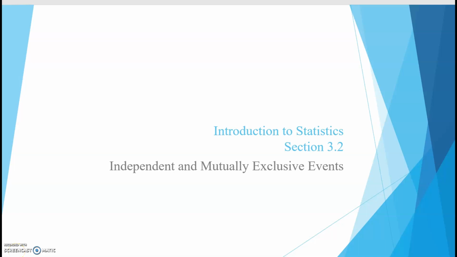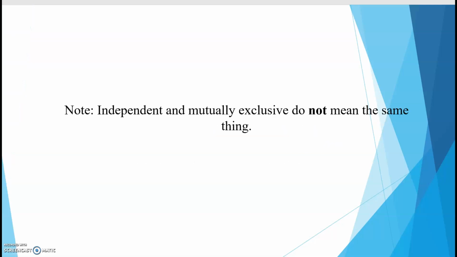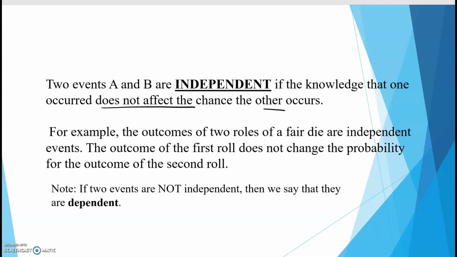In section 3.2, we're talking about two things, independent and mutually exclusive events. Now take note that these two things are not the same thing. Students try to make them the same thing, but they're completely different from each other. Now, independent events, if you got two of them, that means that one event does not affect the other one.